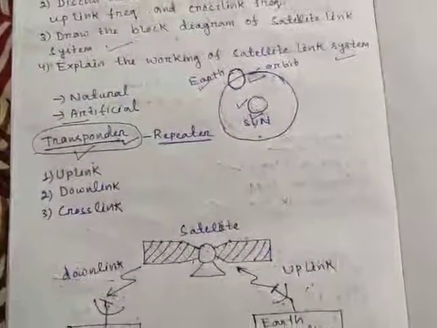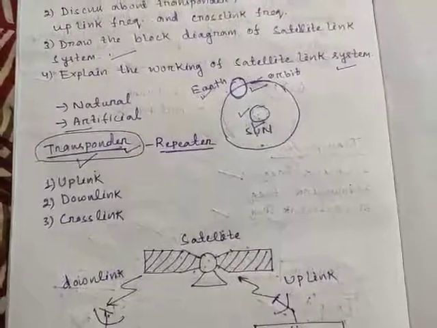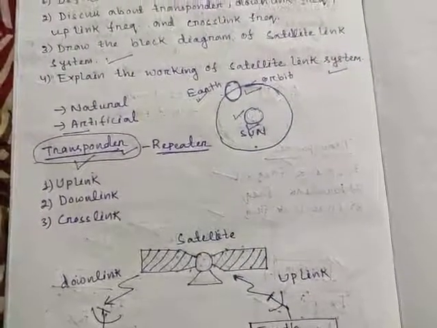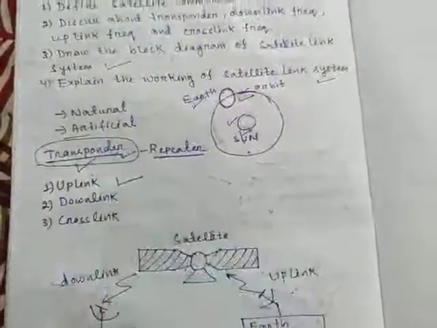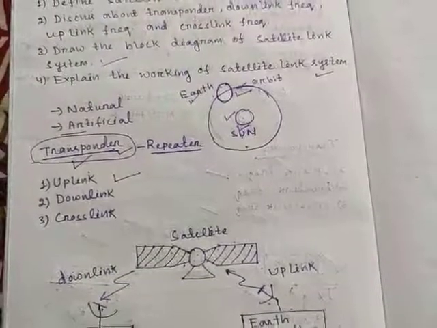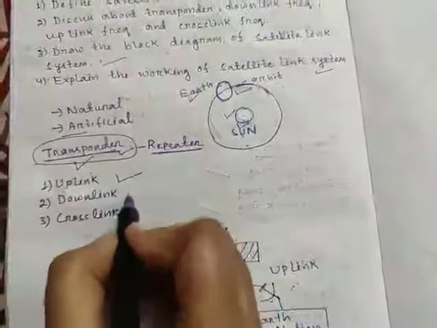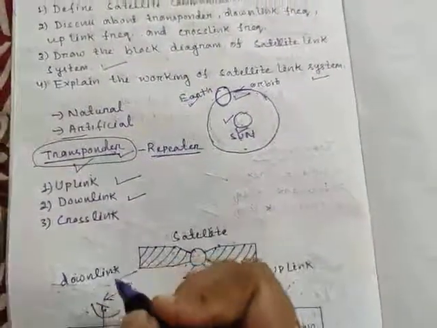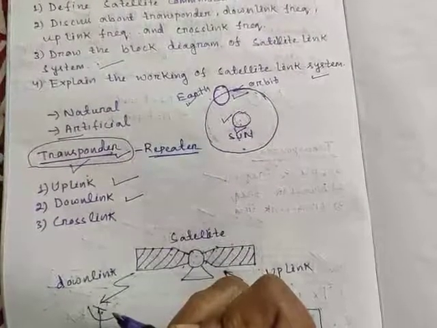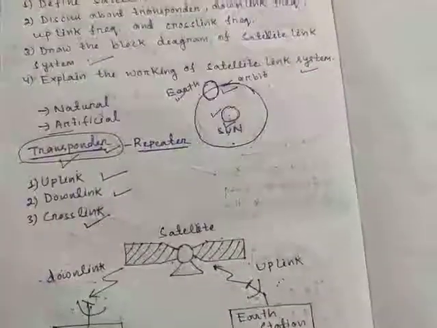The frequency with which signals are sent into the space, means to the satellite from Earth's surface or Earth station, is called uplink frequency, while the frequency with which it is sent from the satellite to an Earth station is known as downlink frequency. When satellites communicate directly with each other using a frequency, it is known as crosslink frequency.